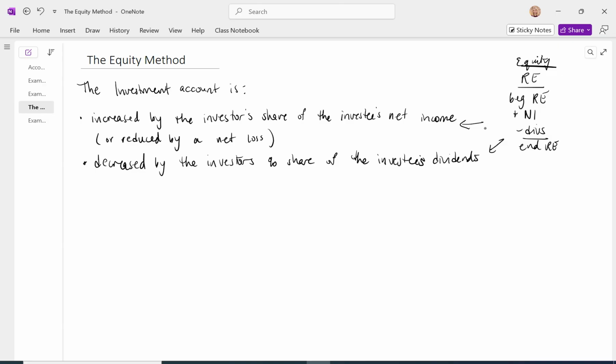So what we're saying is, if you have this equity stake in the company, you own so much of their equity that when you're getting the dividends, it's reducing your equity account. Okay, and then finally, I'm going to use this very broad bullet point, adjust for other items, and we'll get to that later.